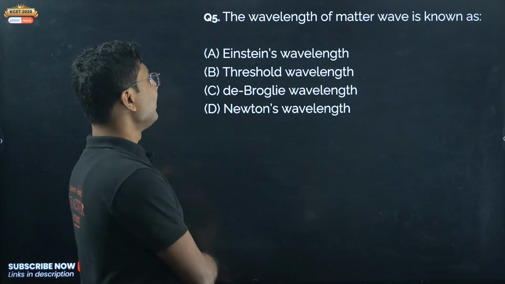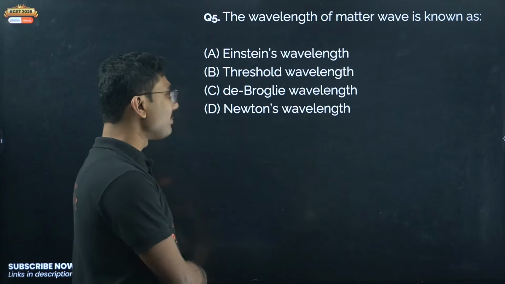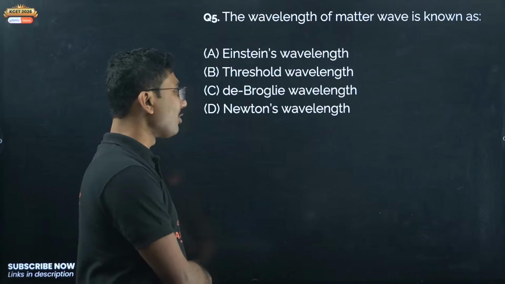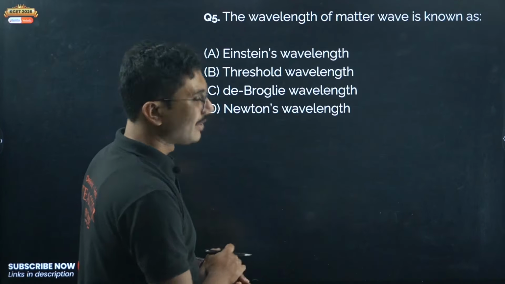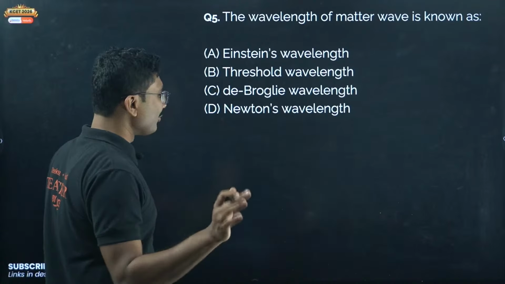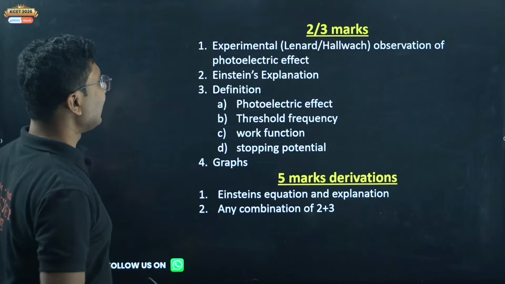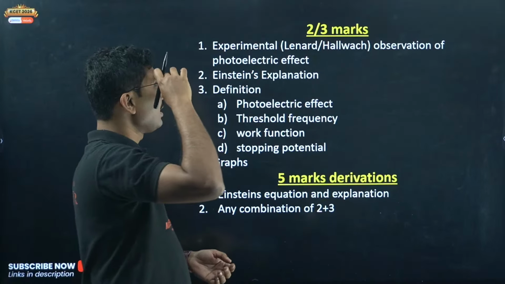The wavelength of matter wave is known as Einstein's wavelength, threshold wavelength, de Broglie wavelength, or Newton's wavelength. What is the answer? Easy question. It is called de Broglie wavelength. Okay, now let's see the important questions from this chapter.